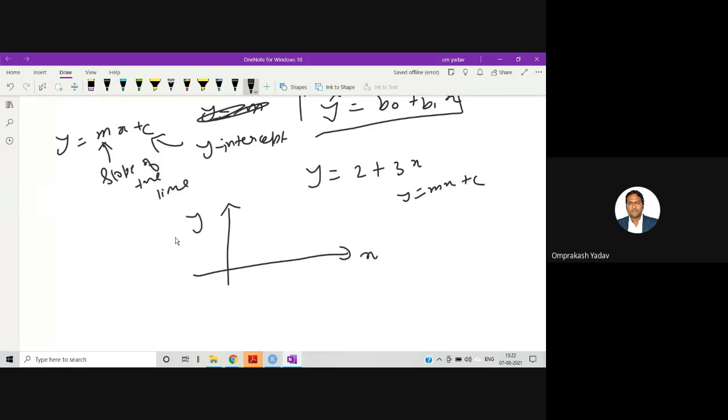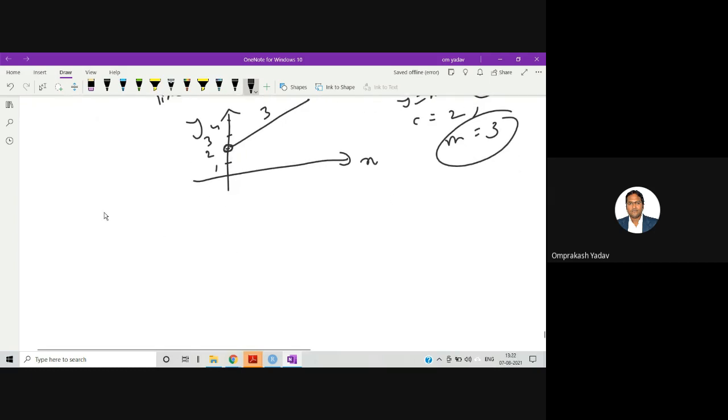So c is the y-intercept, which here is 2, and m is the slope, which is 3. For example, this is 1, 2, 3, 4. The y-intercept means this particular point, and the slope is 3. So this is the slope of this particular line, and this is my line. If I have the y-intercept and the slope of the line, I can draw the line.